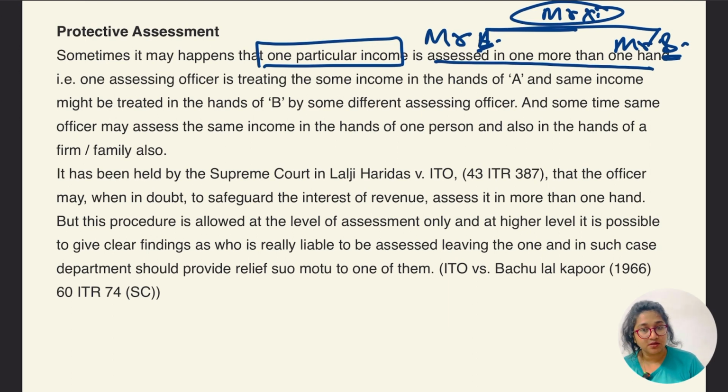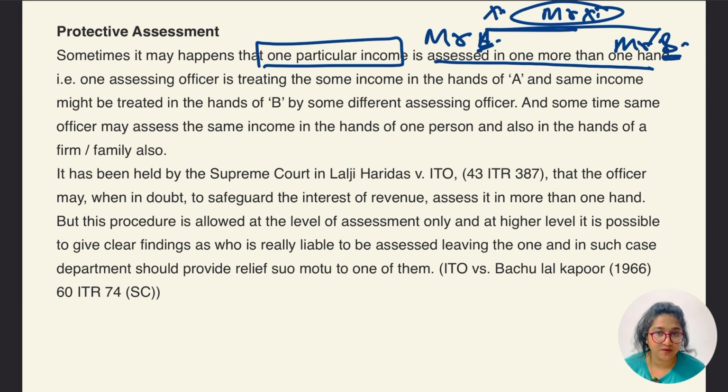So what happens, the dispute is there, the income is either going to be taxable in the hand of Mr. A or going to be taxable in the hand of Mr. B, right? Because there is no Mr. X, Mr. X passed away. So in that case, either it's going to be income of Mr. A or income of Mr. B. But how can we compute that income in both of the hands?